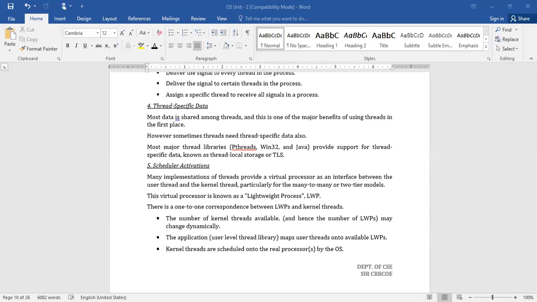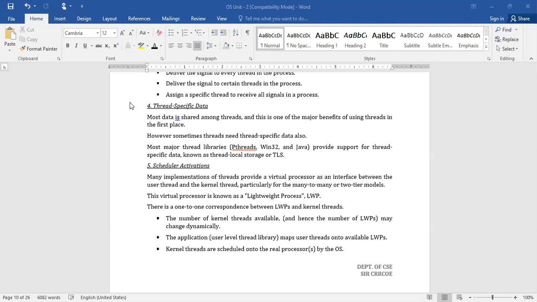This thread local storage will help the threads share data among other threads. Whatever data the thread wants to share with others can easily be shared with the help of this local storage. In such a way, we can achieve the goal of maintaining thread specific data. This is supported by all the modern thread libraries.